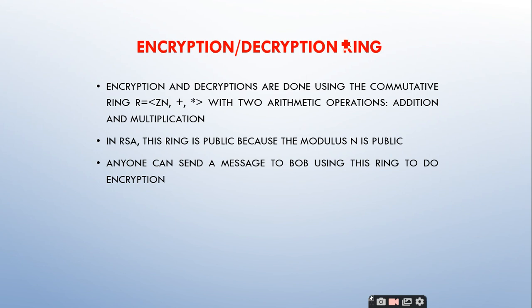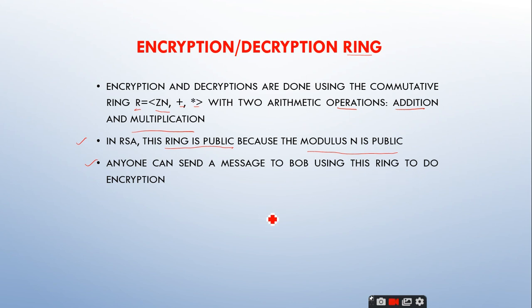As I told you, we are going to use the ring for the encryption and decryption. So encryption and decryption are done using the commutative ring, right, Zn plus star, with two arithmetic operations, that is addition and multiplication. So in RSA the ring is public, this is what I told, because the modulus n is public in nature. So anyone can send a message to Bob using the ring to do the encryption.